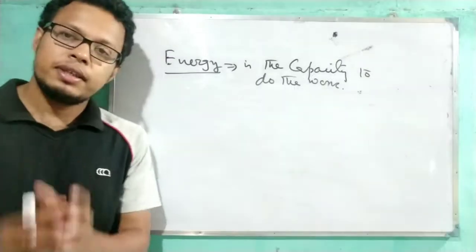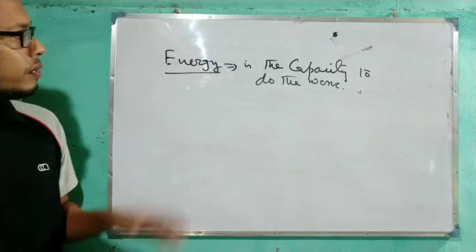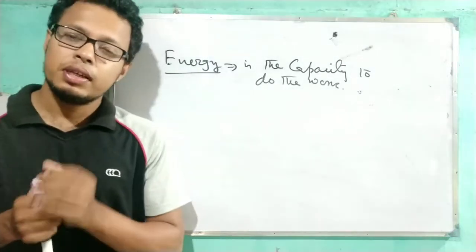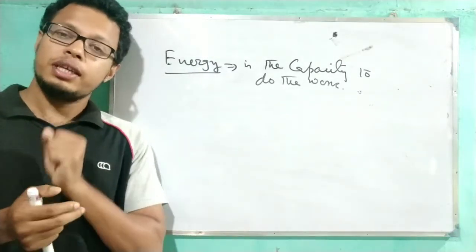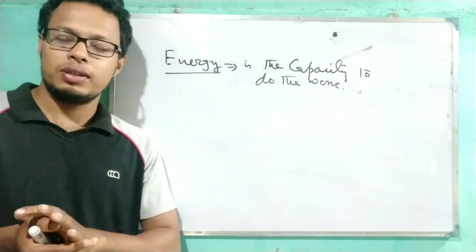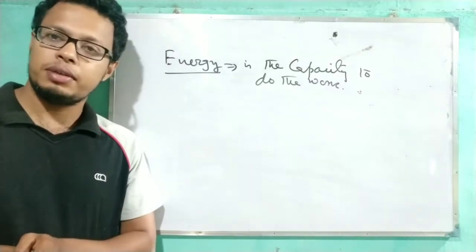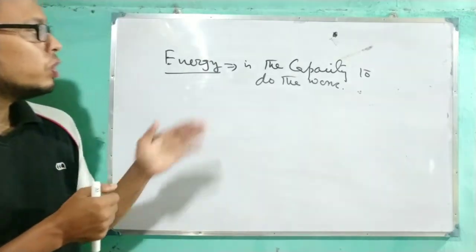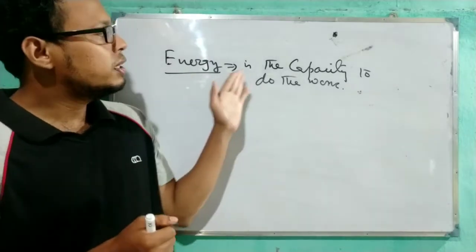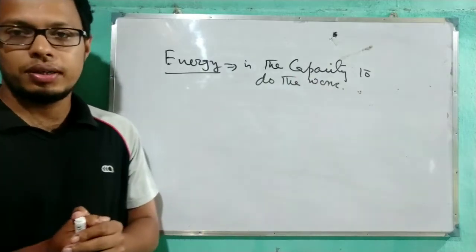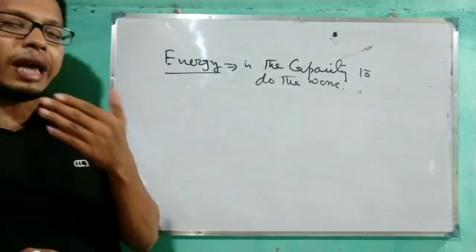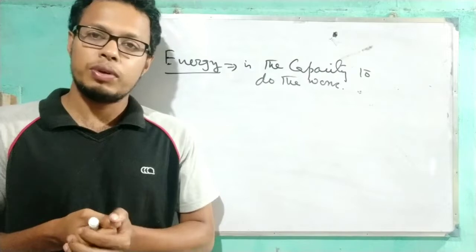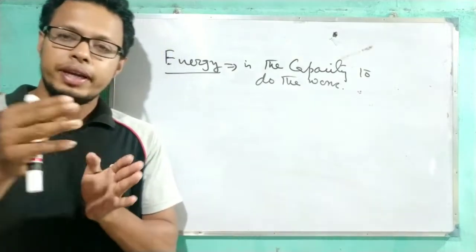Clear? Now, what is the definition of energy? See, one example I am giving. If we have energy, then we are able to do the work. So there is a relation between work and energy. If I have energy, then I am able to do the work. So the definition of energy is the capacity to do the work. If we have energy, then we can do the work. So there is a relation. One example I am giving.